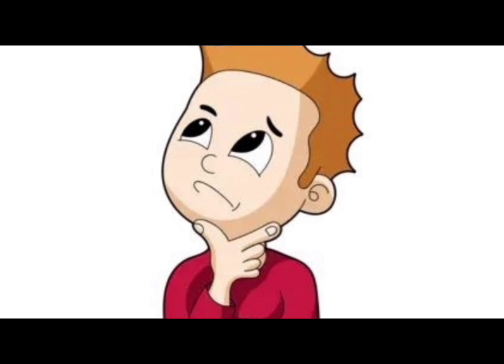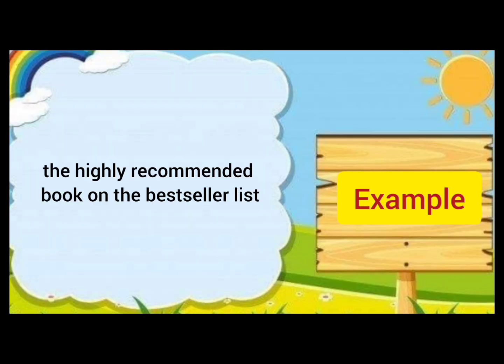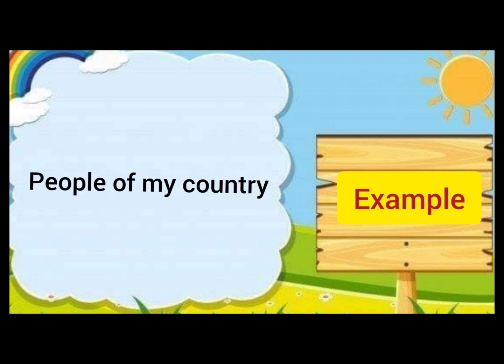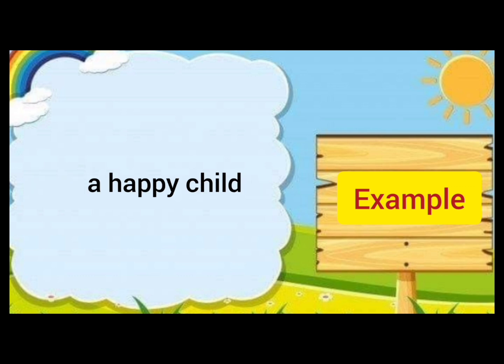The very first one is the highly recommended book on the bestseller list. This is a phrase. Analyze it, which method is there to make a noun phrase. Then I have people of my country. Analyze this method as well. And the last one is a happy child. So take your own test and tell me whether you are passed, whether you are average, or whether you have not succeeded.